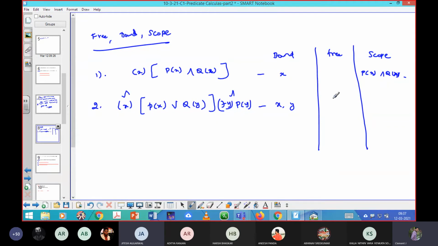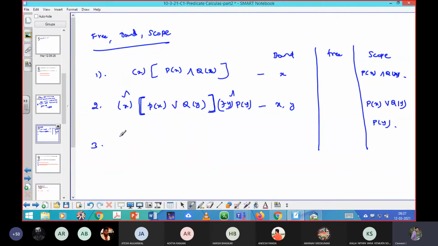Next, I can go with the scope of the function. For x, what is the scope? P of x. That's it. See here, you have to be more sensitive with respect to the brackets. P of x or Q of y, that is the scope of the variable x. Now, can you say the scope of the variable y? P of y. P of y. Okay.